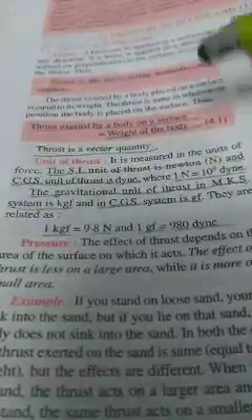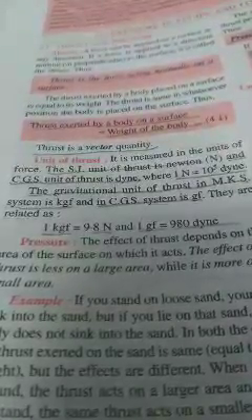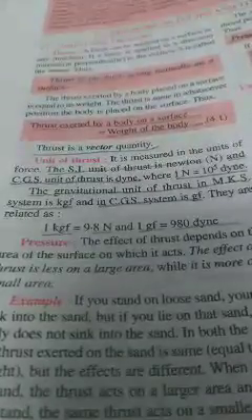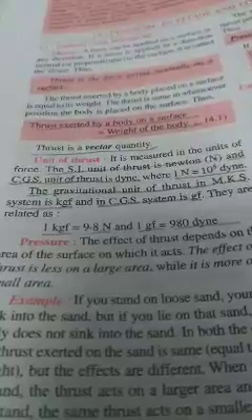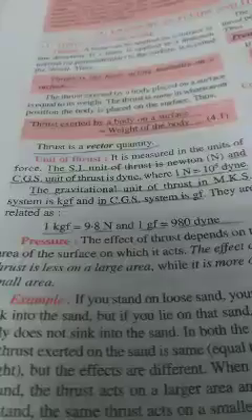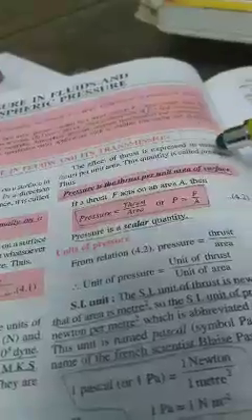Now, what is pressure? Pressure is a force acting normally on a surface per unit area, or in place of force acting normally on a surface, you can replace this statement with thrust. So, thrust per unit area is called the pressure. The effect of thrust depends upon the area of the surface on which it acts. The effect of thrust is less in large area while it is more on a small area. So, pressure is the thrust per unit area of the surface.